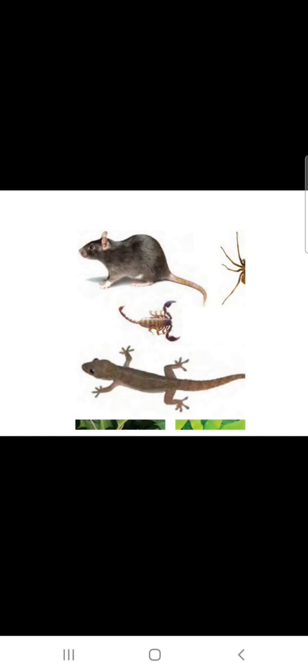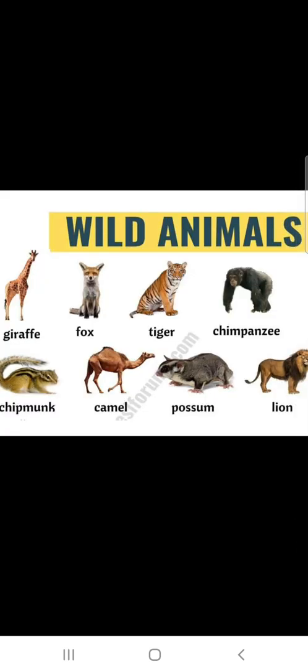Datura plant is poisonous. And there is uncontrolled growth of fungi and algae in water. It pollutes the drinking water and causes diseases. So this was all about the harmful living things.